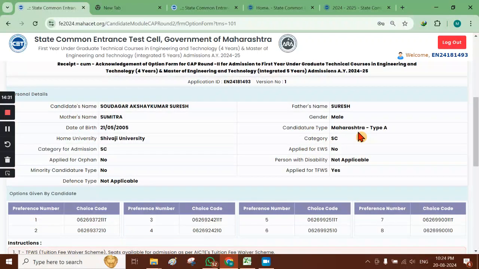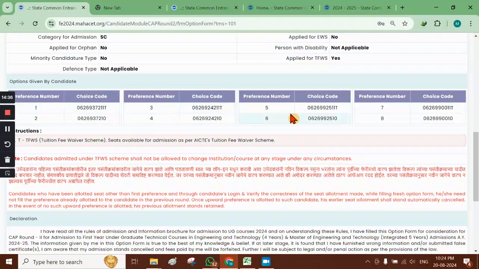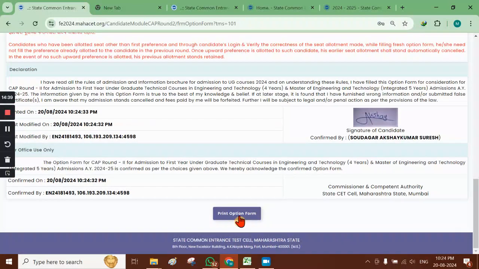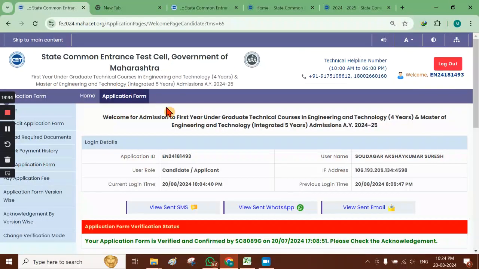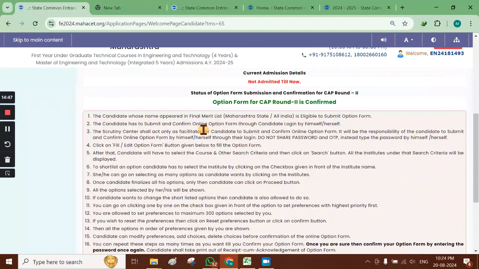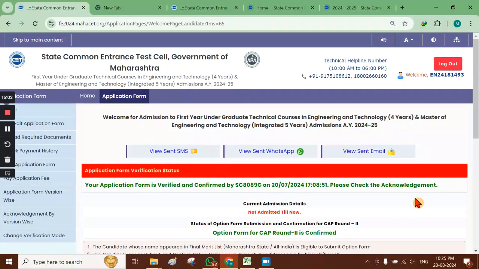In this way, we have successfully locked our option form for CAP round 2, and this is the summary provided here. You can print this option form for your reference, or you can go back to your application form and check the status. The status has turned green. It shows that the option form for CAP round 2 is confirmed. This way the entire process is completed, and then you can log out from your candidate login.